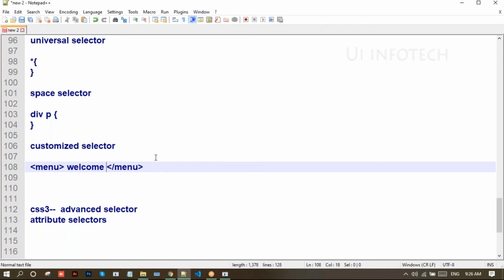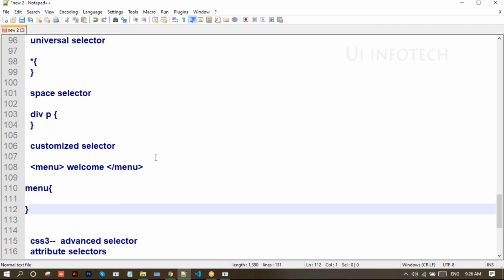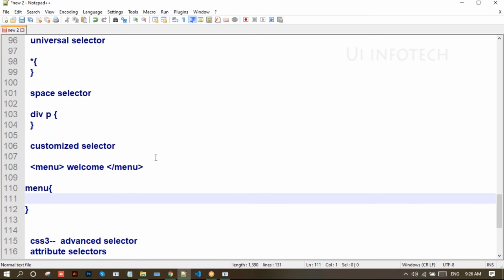Here you can directly write menu as a selector, and write the property and value. I'll just explain this.